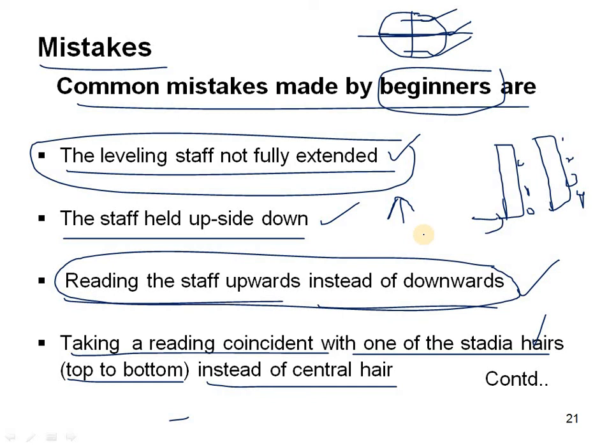First of all, for the temporary adjustments, the instrument should be fixed on the ground. After that, the instrument should be properly fixed on the tripod stand by setting up the instrument.